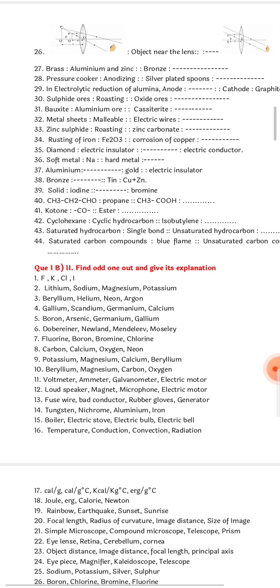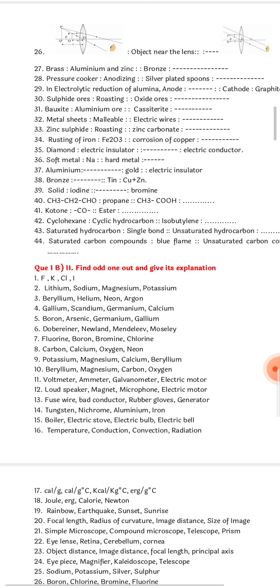Next. Question number 32. Metal sheets malleable. So electric wires means which property? Drawn into thin wire means the property is ductility. Zinc sulfide roasting, zinc carbonate, ZnCO3, which process? Calcination. Rusting of iron, Fe2O3. Corrosion of copper, CuCO3. Carbonate, okay? Rusting means oxygen is involved there, and corrosion of copper means copper carbonate.